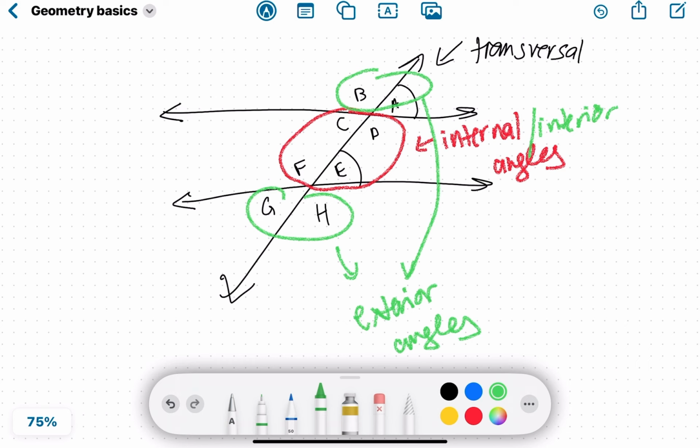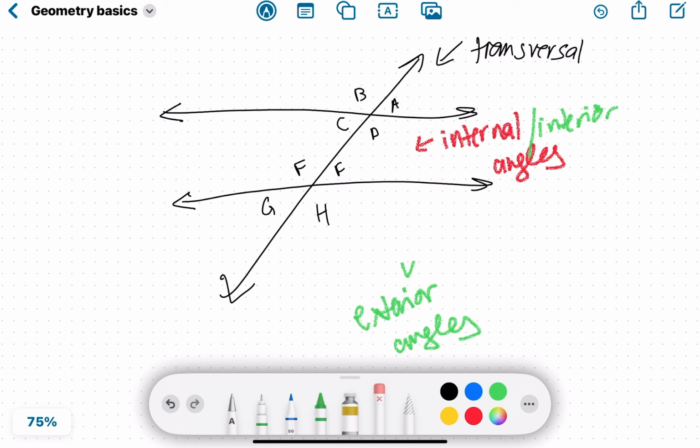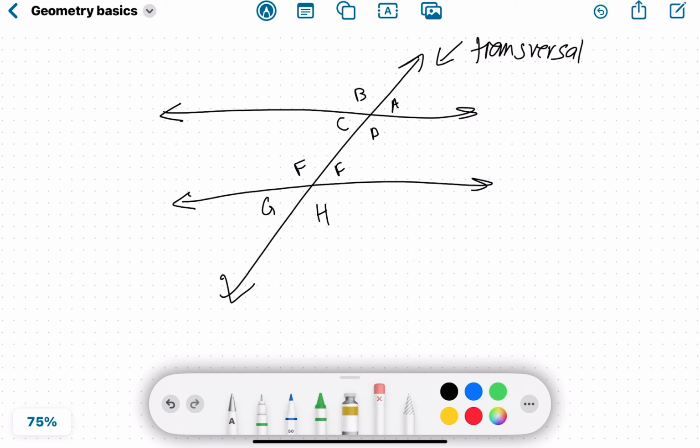They have special properties. So I went over corresponding angles having the same degree measure, right? Corresponding angles are on the same angle, just moved up or moved down.